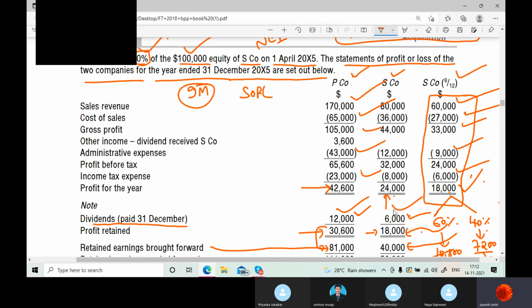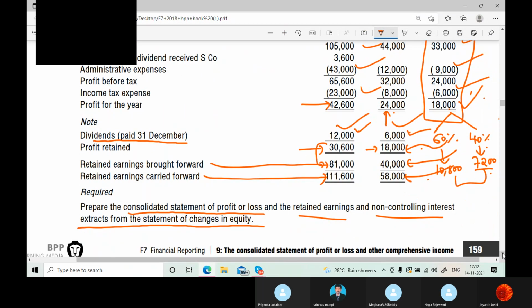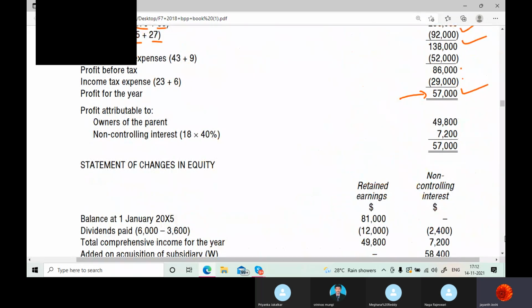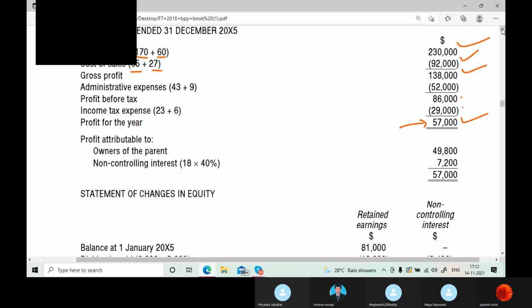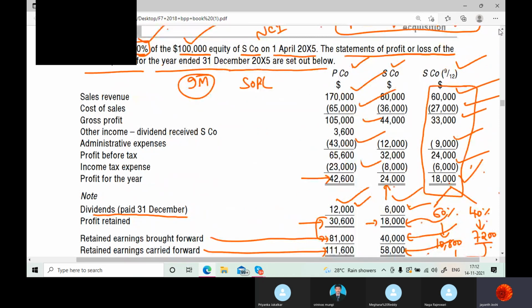Okay, profit for the year. So we get the profit for the year 42,600.